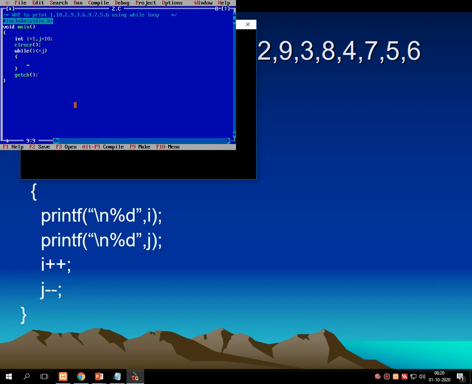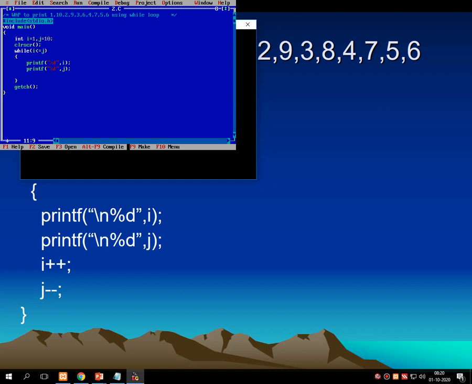first print i, that means printf percentage d i, which prints 1. Then very next to this, I don't want to write \n, printf percentage d j. What will be the output of this program? First it will print 1 because i is 1 initially and j is 10. So 1 and 10 are printed onto the screen, these two numbers.